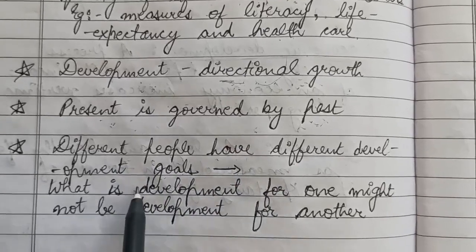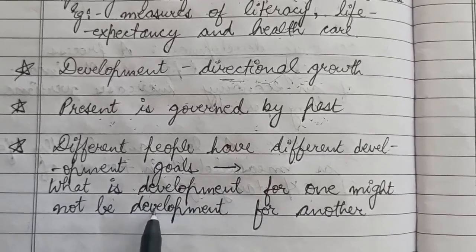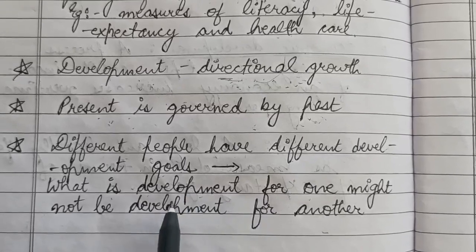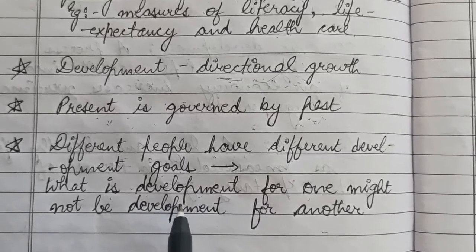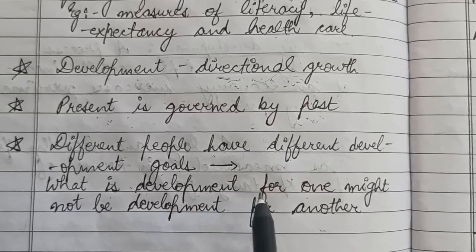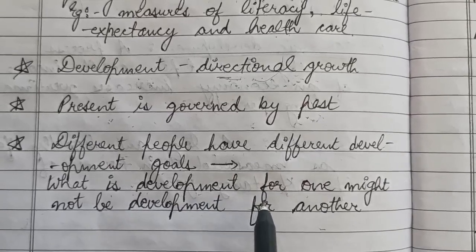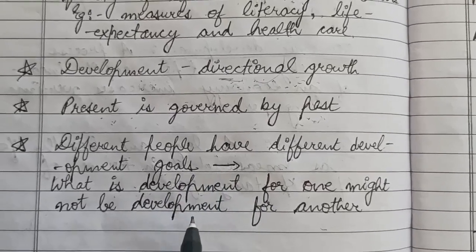And what we can say related to this is, what is development for one might not be development for another. Like if your goal is to get good marks, that is not a development goal for me. The goal for me might be different from yours. So this is how development for one might not be development for another. So these were some of the key points or features related to development.